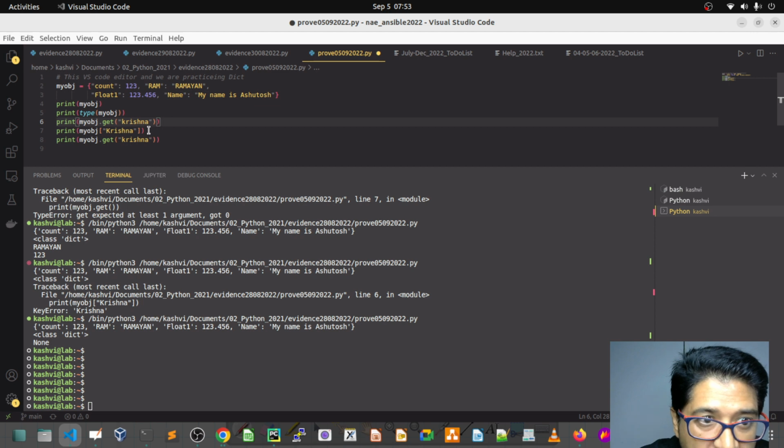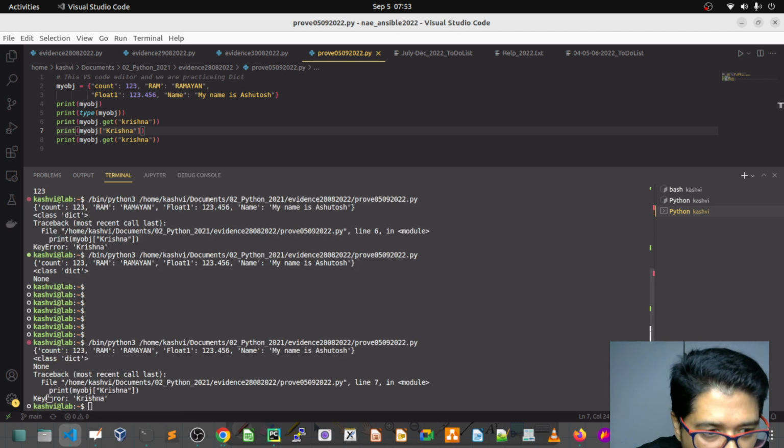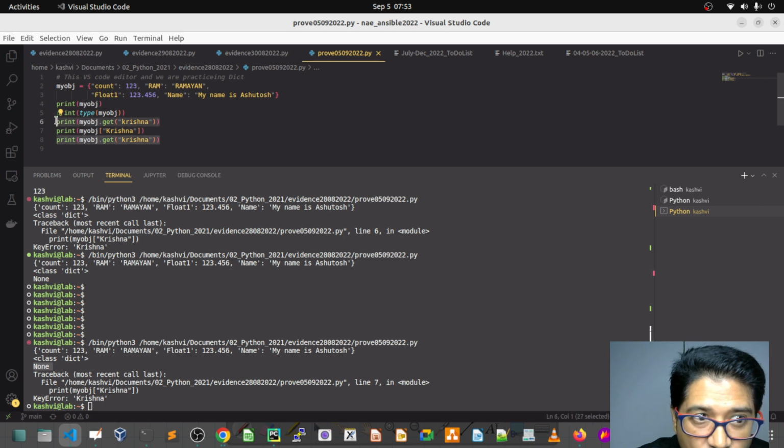It will go to the next step. So it gave None and did not break, because it did not find anything equivalent to this key, and the program did not break. But you can see in this format of printing, the program breaks.